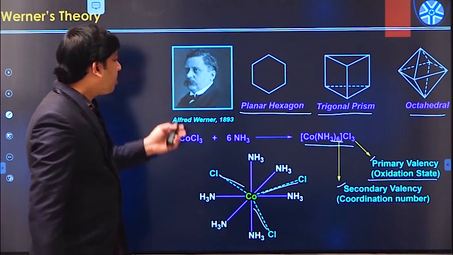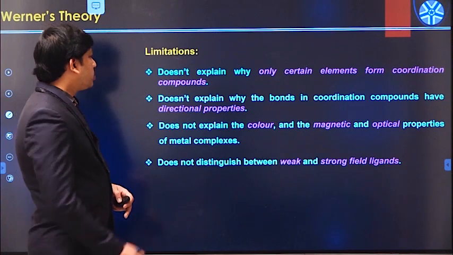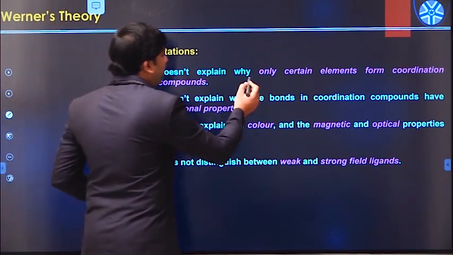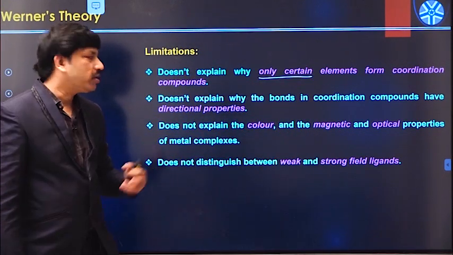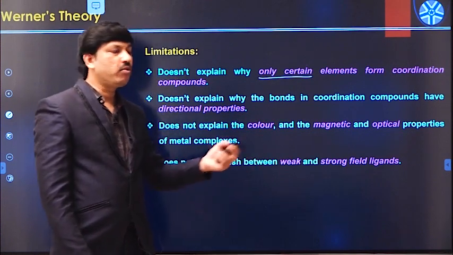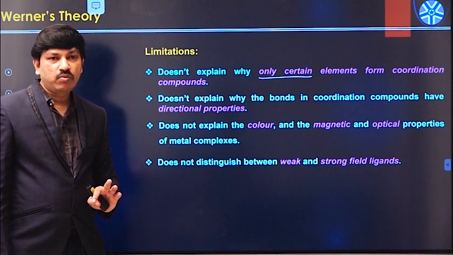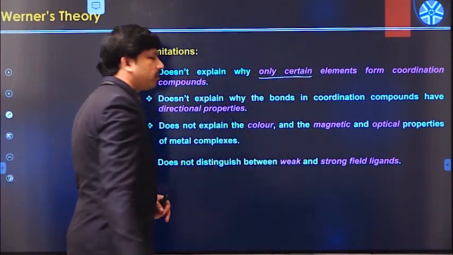Let us see the major drawbacks and limitations of Werner's theory. Werner's theory does not explain why only certain metals are able to form coordination complexes. What is the reason only d-block or f-block elements form metal complexes? What about the other metals? There is no clarity on that point.